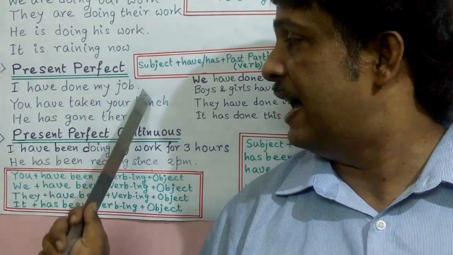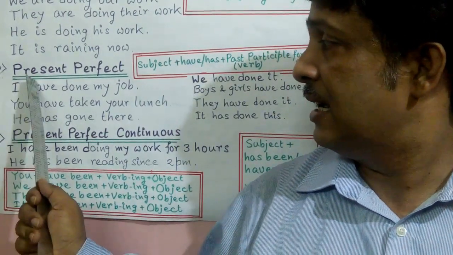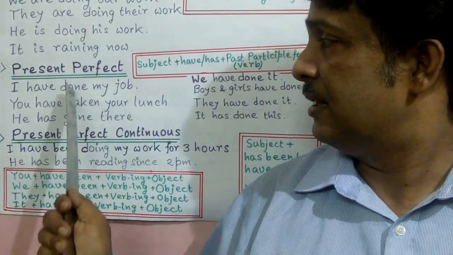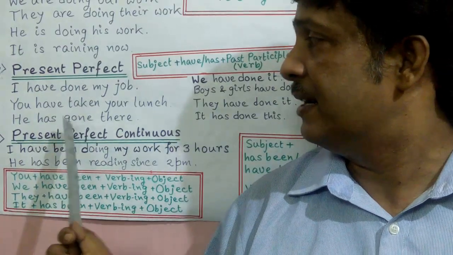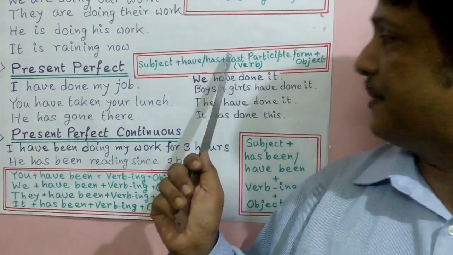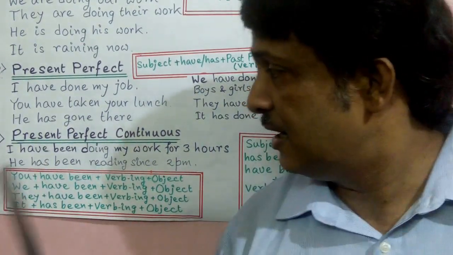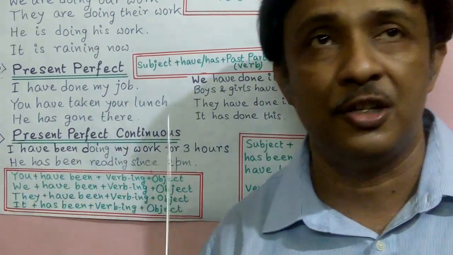My job, your lunch, they are all objects. So that is subject, have or has, past participle form of verb, and object. That is present perfect tense. Now what is present perfect continuous tense?